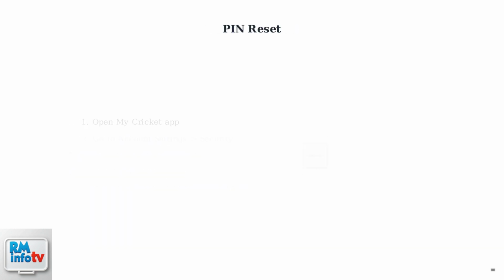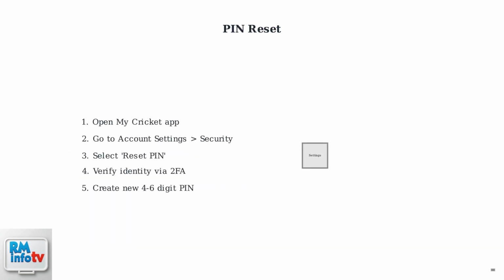To reset your PIN, access your account settings in the MyCricket app. Navigate to the Security section and select Reset PIN. You'll need to verify your identity using two-factor authentication. Once verified, create a new 4 to 6-digit PIN.